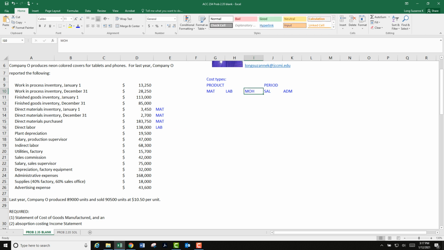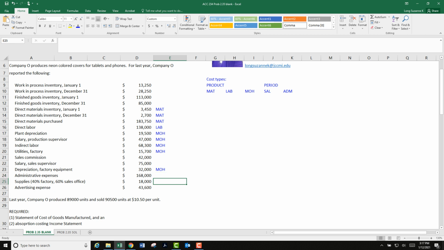And then let's see what we can find for overhead. We're looking for plant related, but production related, not selling, not administrative. Let's see what we got. Plant depreciation, yep, that's overhead. Salary production, yep, overhead. Indirect labor, yes, overhead. Notice that direct labor is direct labor up there, and indirect labor is overhead. Utilities, factory, yep, that's overhead. Sales commission, nope, not overhead. Oh, here's one. Depreciation, factory, that's overhead.